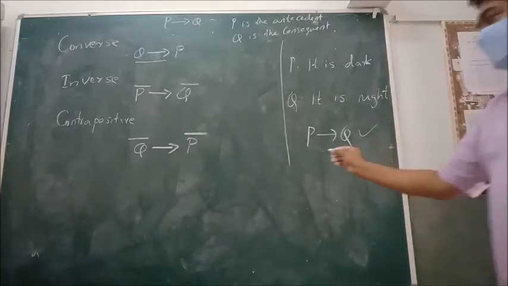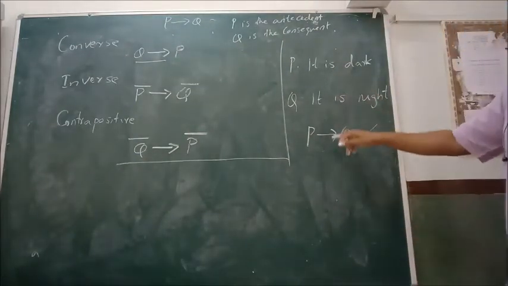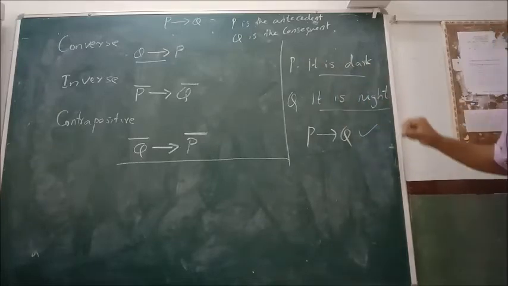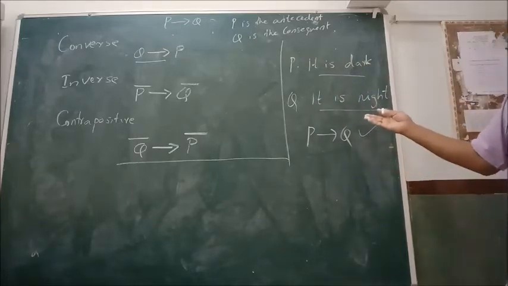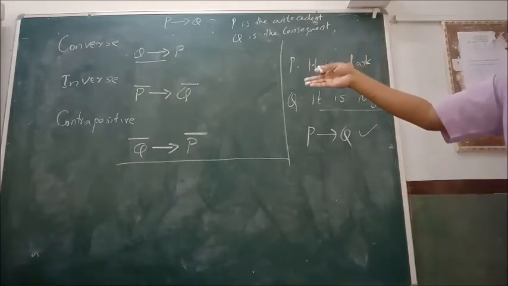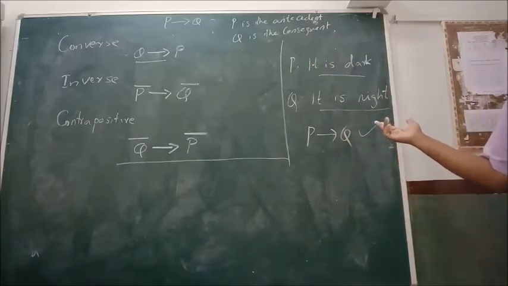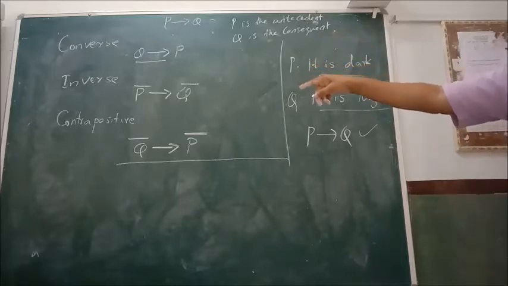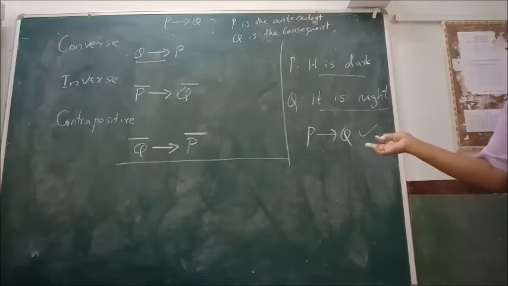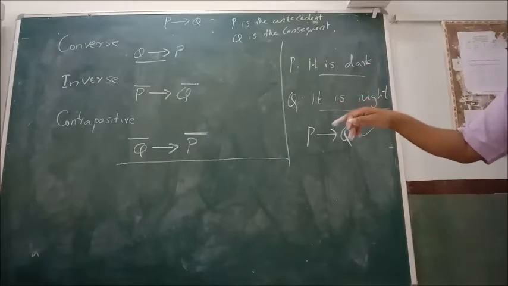So, if you apply that, just tell me. Suppose P implies Q, where P is it is dark and Q is it is night. That means P implies Q means if it is dark then it is night. So what will be the converse? If it is night, then it is dark. Then what will be the inverse? If it is not dark, then it is not night. Then contrapositive: if it is not night, then it is not dark.